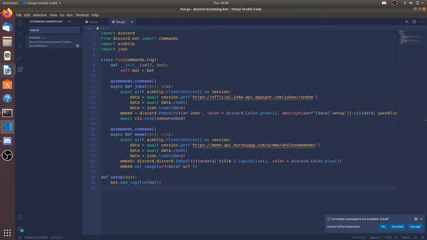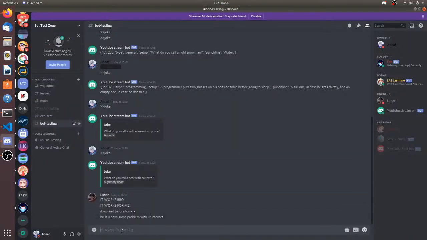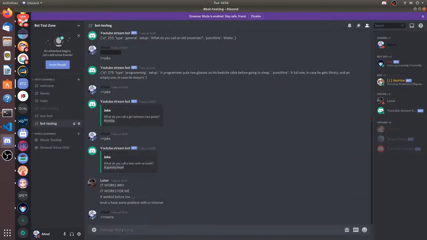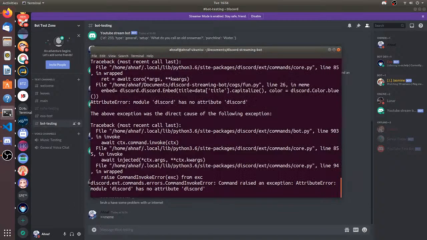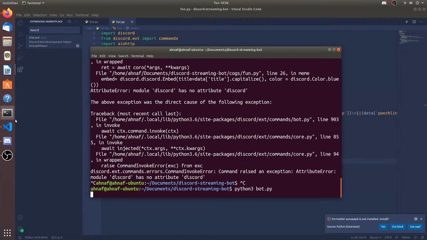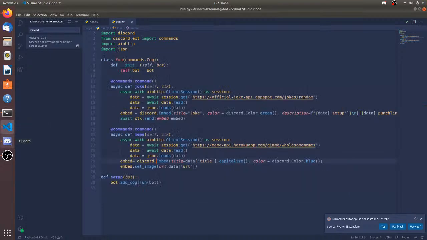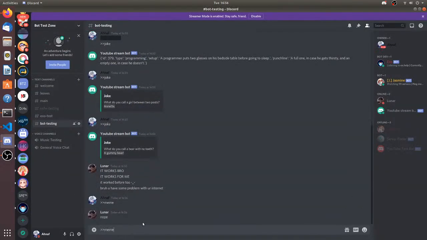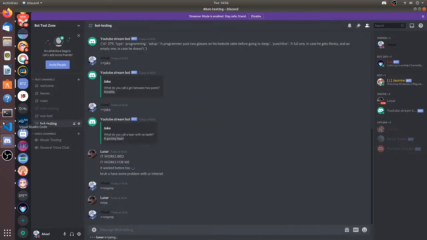So the bot's ready right now. Let me just do meme. Does this even work? What? Discord.Embed. I'm going crazy. So let's do this. Meme. And then, yeah, it's going to be working now.